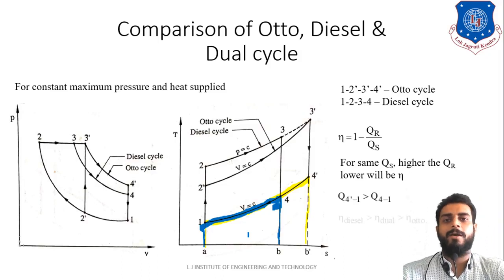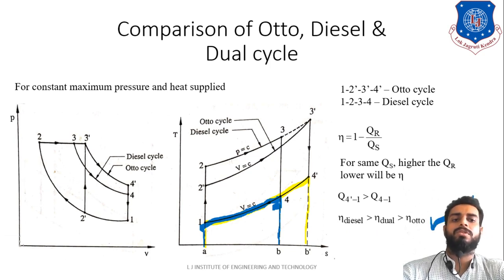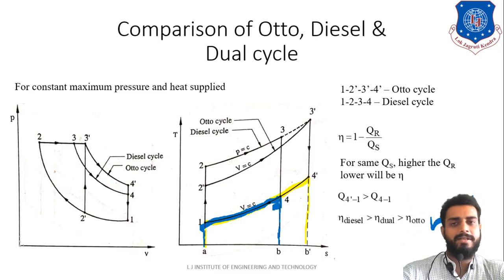So finally you can write that diesel cycle efficiency is highest compared to dual cycle, and dual cycle efficiency is higher compared to Otto cycle, right? So any of these 5 comparisons can be asked in your examination for 1 mark also, or for a detailed description also, right? So that is all for today.